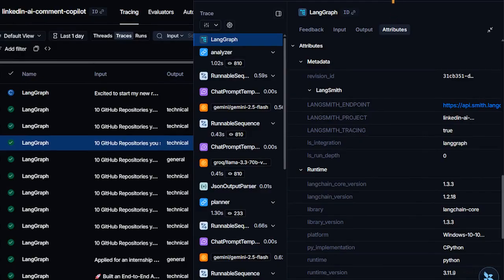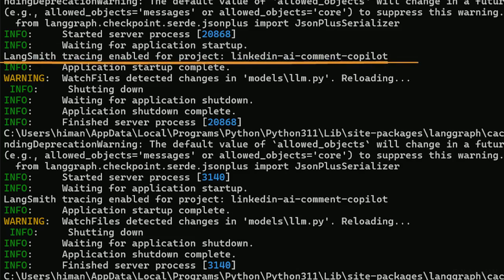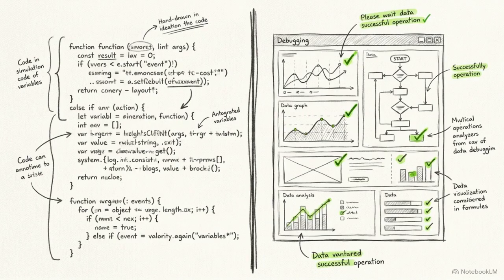This terminal output confirms the local operational health, showing the Uvicorn server initializing and confirming that the LangSmith tracing is actively capturing data for the project. High-end Gen AI development treats large language models as measurable, debuggable software components rather than unpredictable mysteries.